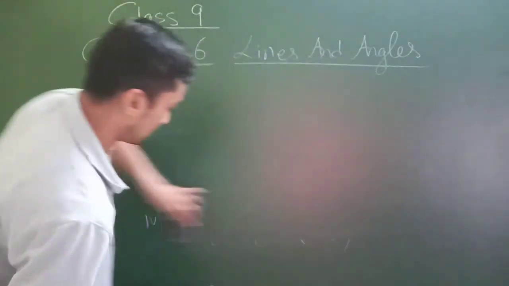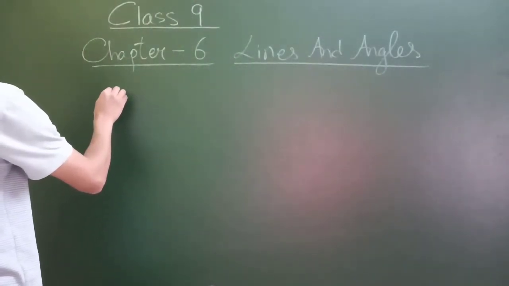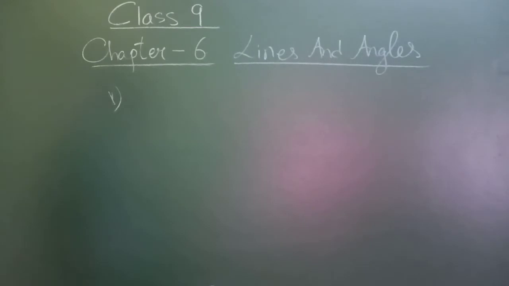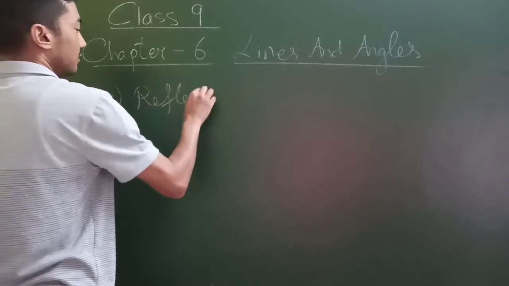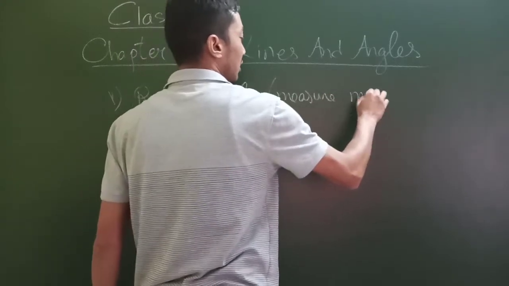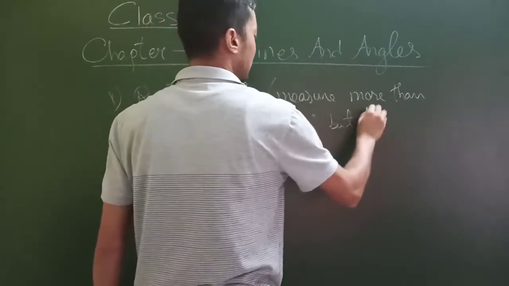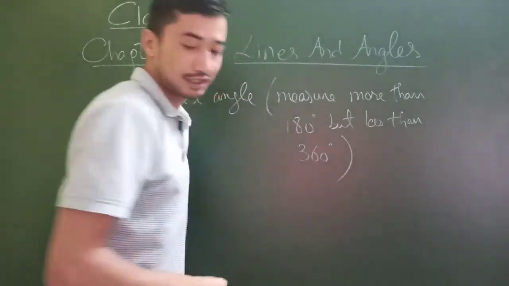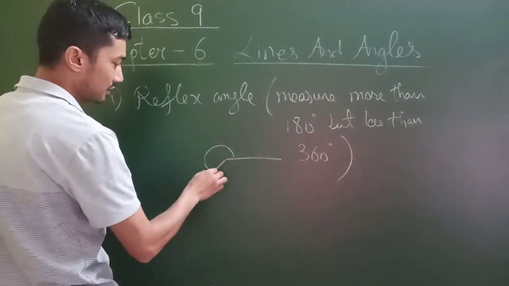Then we have the reflex angle. Now what is this reflex angle? This is an angle whose measure is more than 180 degrees but less than 360 degrees, something like this angle.